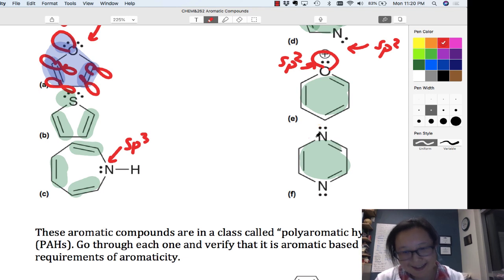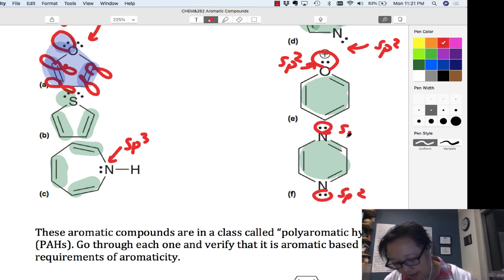It'll want to be 180 degrees, and it's in a ring, so it's going to be a lot of ring strain if I do that. So these are just going to be in sp2 orbitals. They're not part of the pi system because the pi system's already aromatic right there.